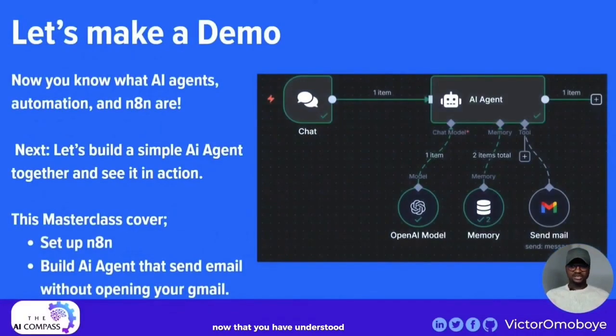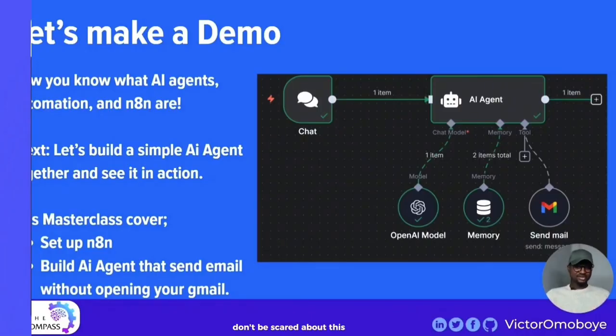Now that you have understood what AI agents, automation, and n8n really mean, let's build a simple AI agent together and see it in action. The rest of this video is going to cover a step-by-step on how to create your n8n account for those people that are not familiar with this space, and also I'm going to walk you through, step by step, building your first AI agent. Just like you see on my screen, we're going to be building an AI agent that sends an email without you opening your Gmail account. So it connects your Gmail account together with some other LLM. Don't be scared about those big grammar.